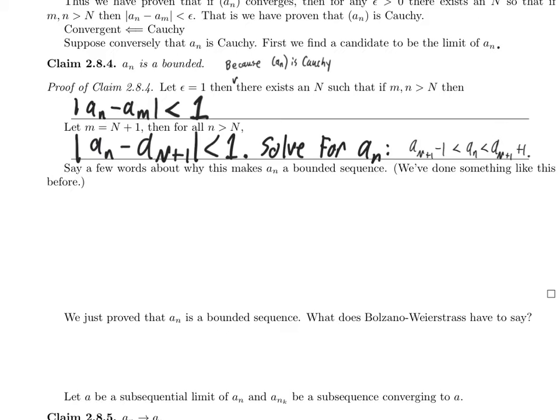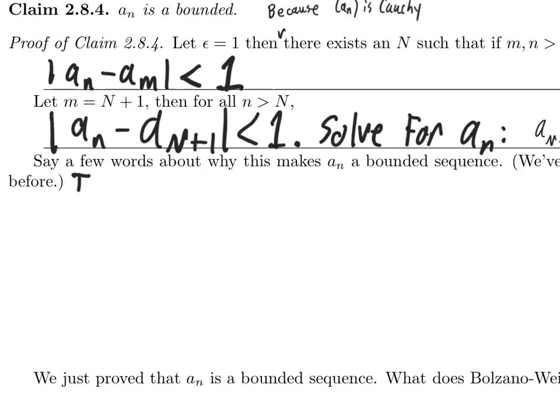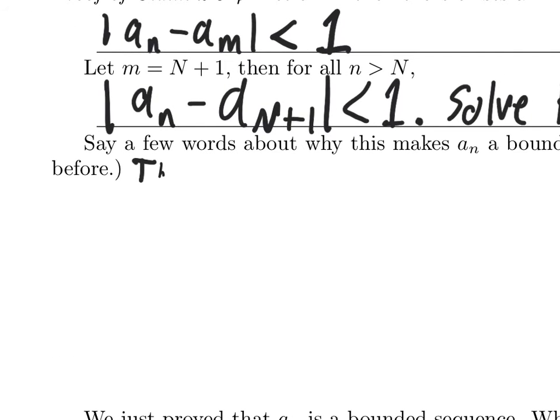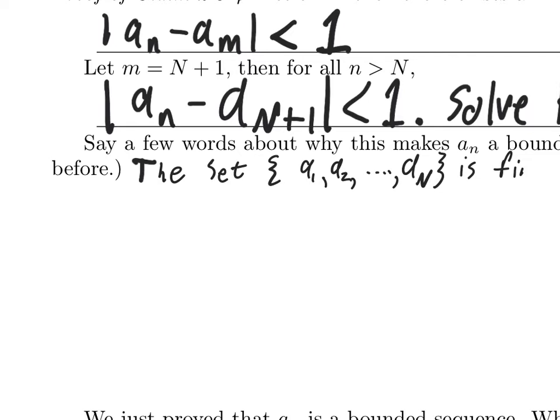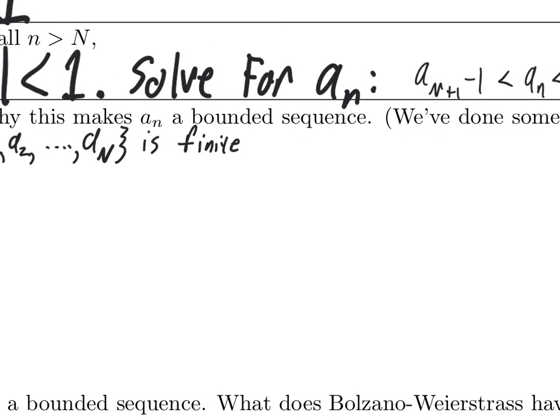So let's just say a few words about why this completes the proof. Well, the set, I'm going to zoom in. The set A1, A2, up through A sub n is finite. Finite sets are bounded, and so is bounded.